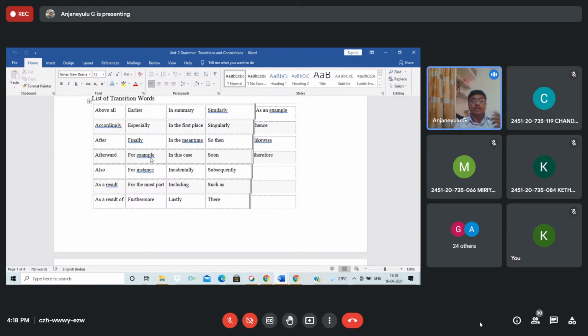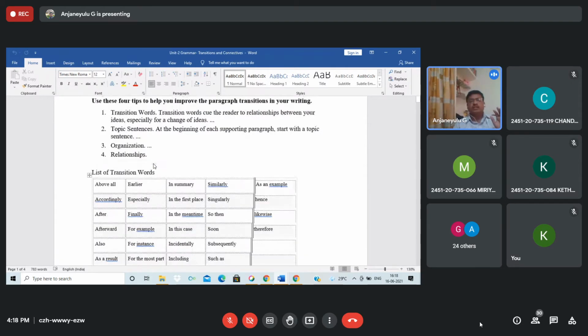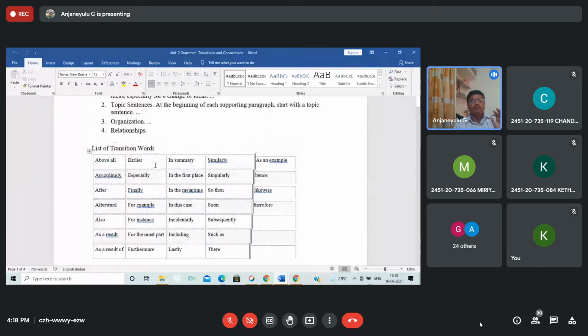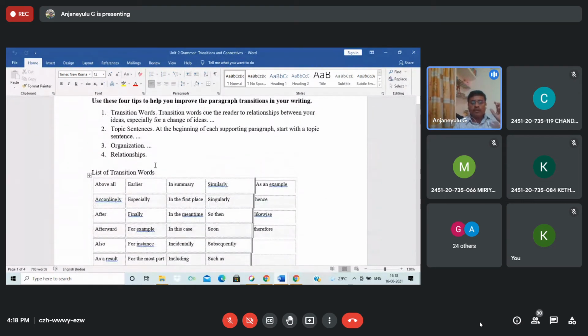For example, see how the transitions give help with the ideas, the relationship, and the organization; it's related to some two or three sentences.